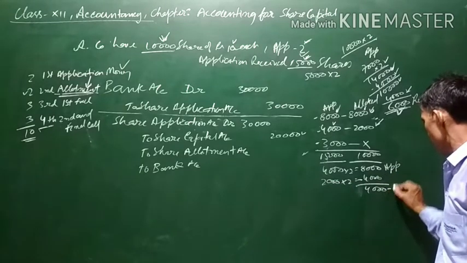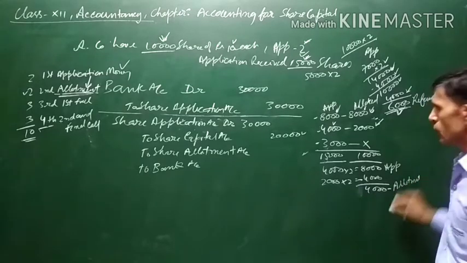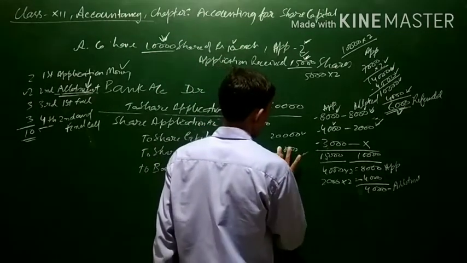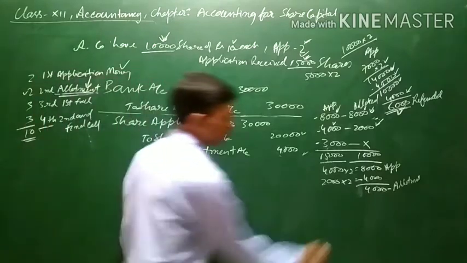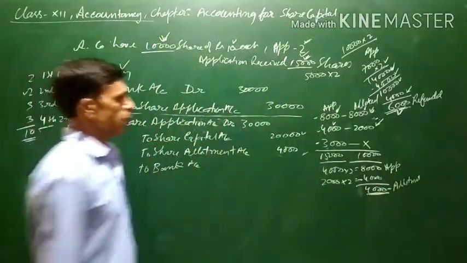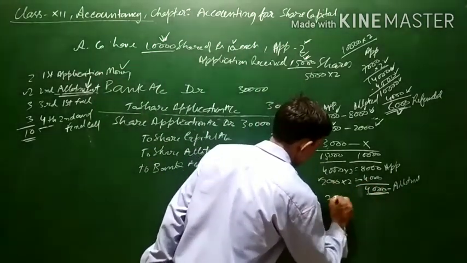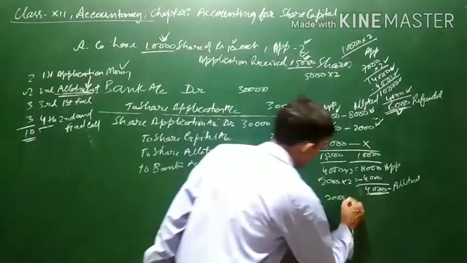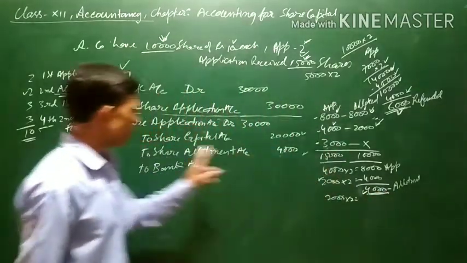This extra money which is left after application is transferred to allotment account. So to share allotment account, 4,000 will be transferred, because excess application money is 4,000. This 4,000 will be transferred to allotment account. And why will this 4,000 be transferred? Because 2,000 shares are there and allotment money is also 2 rupees per share, and they have been allotted 2,000. So 2,000 into 2 is 4,000, means they do not have to pay.